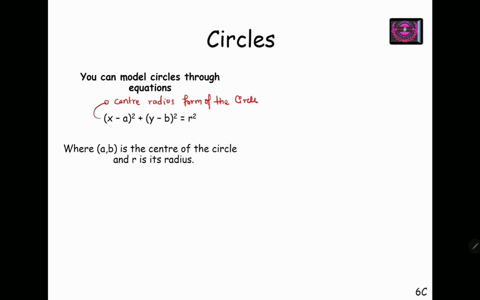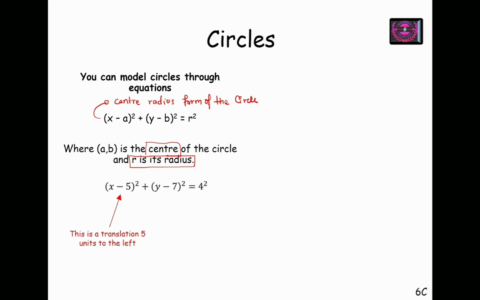Next, from this equation we can always write a, b as the center of the circle, and on the right hand side we have r square, where r is the radius of the circle. From the left hand side we deduce the center of the circle, and from the right hand side we find the radius of the circle. So for example, if the given equation is x minus 5 whole square plus y minus 7 whole square equals 4 square, we can clearly say that 5 and 7 are the center of the circle and 4 units is the radius of the circle.